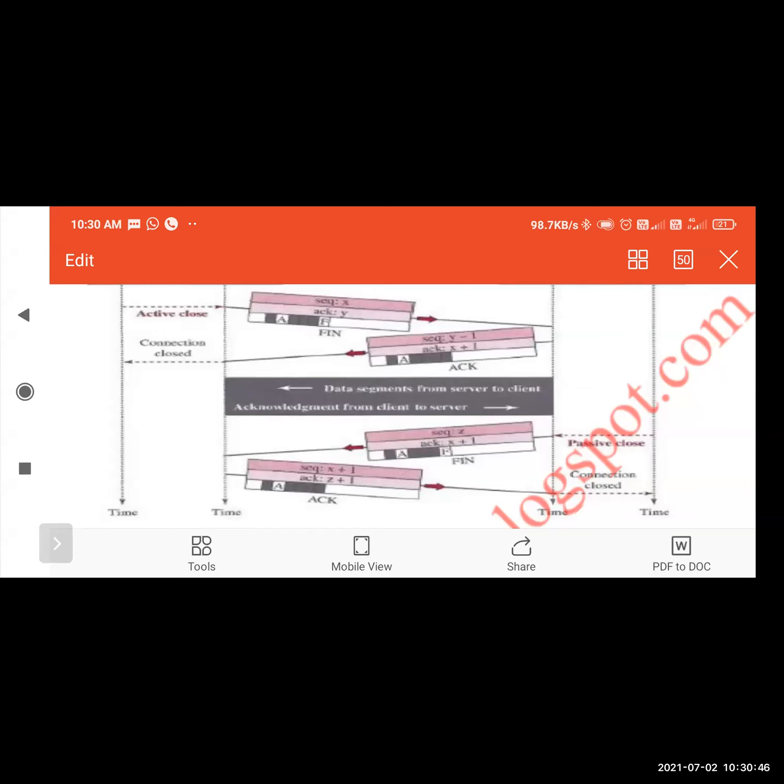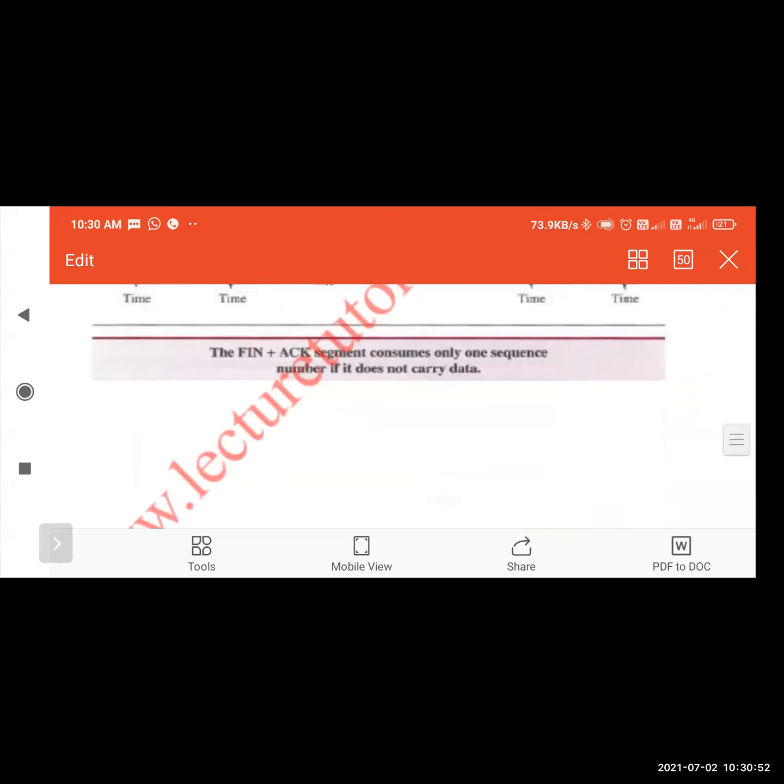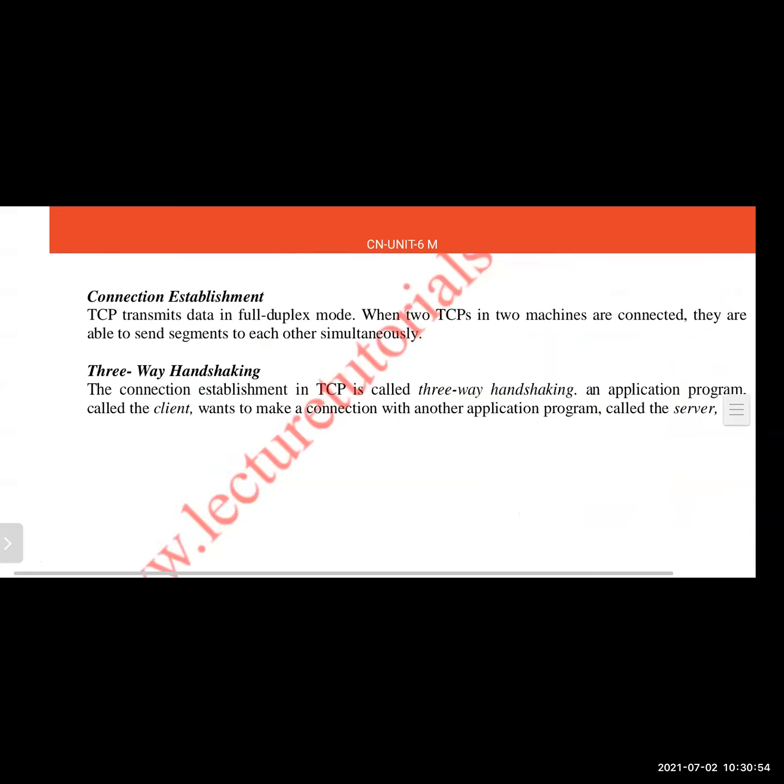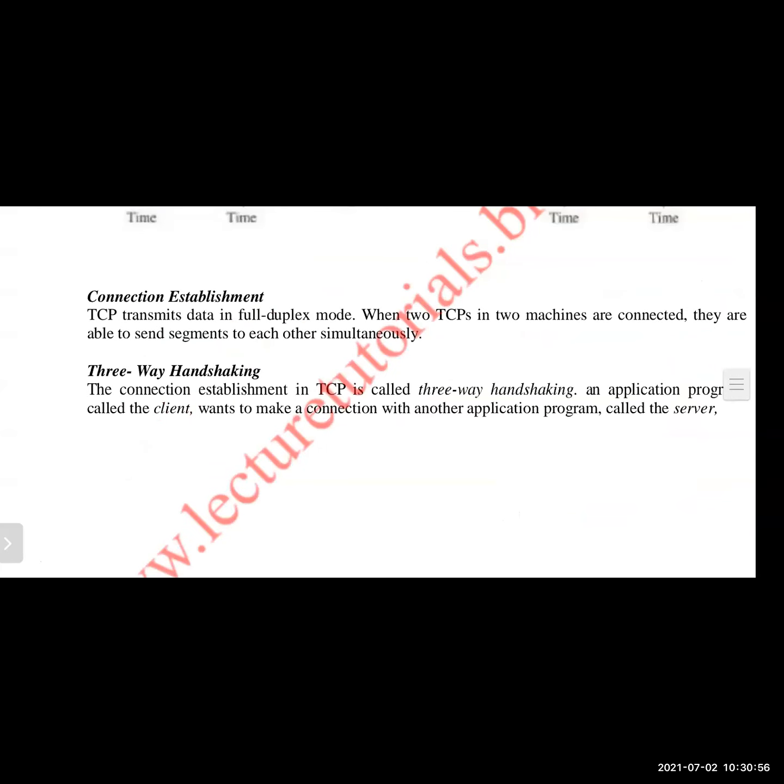This is briefly how the connection establishment and connection closing will be achieved in TCP, in this way. By using the three-way handshaking protocol, TCP will implement the connection establishment and the connection closing. Okay guys, this is briefly today's class on TCP connections.